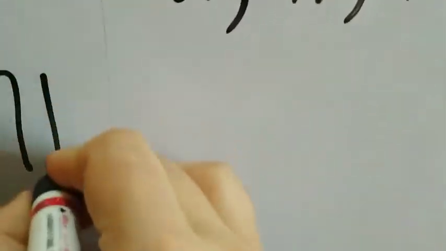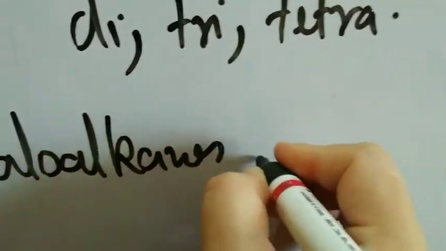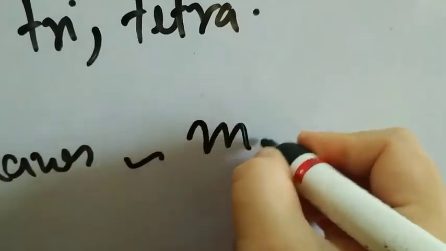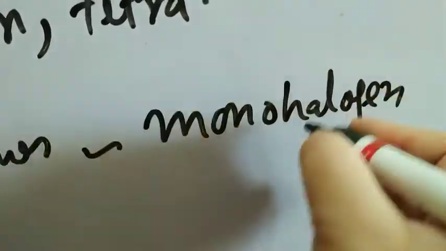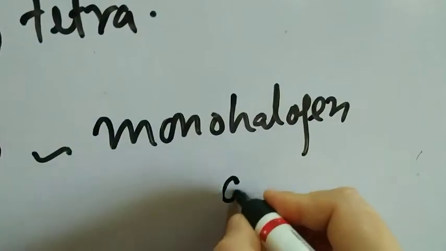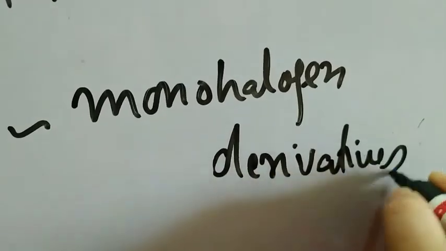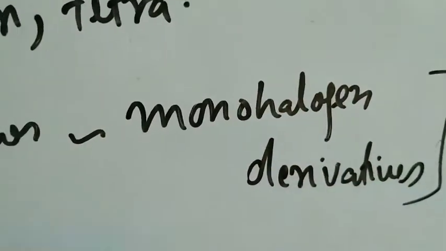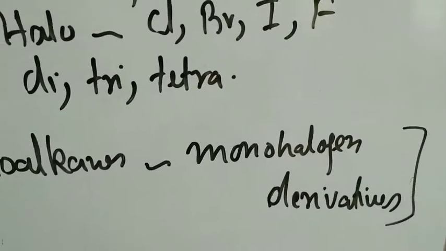Specifically, this term haloalkanes is used only for monohalogen derivatives. You have done nomenclature already. You do know that nomenclature is not something where you can say this is fine or that is fine. Nomenclature is a specific thing. You have to be very, very sure about the names and the rules of nomenclature.